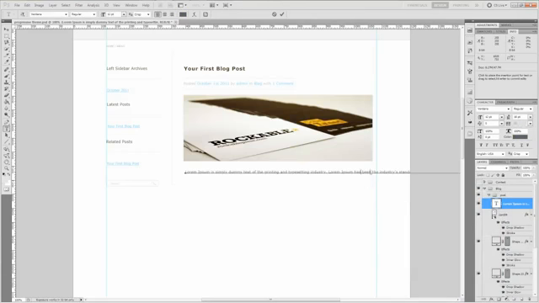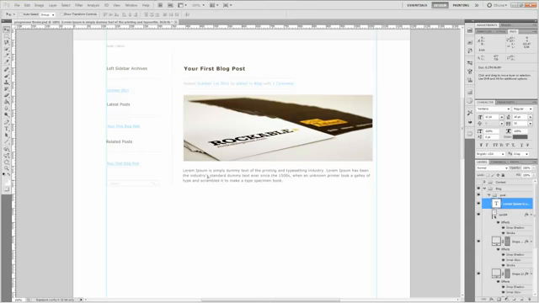And now let's create some line breaks just like we did on the About page. So hold down Shift and Enter. And again, hold down Shift and Enter. And that'll be it for that. And let's go ahead and move the text even with the image as best as you can get it, with some spacing or padding in between the image and the text. And that should be good.